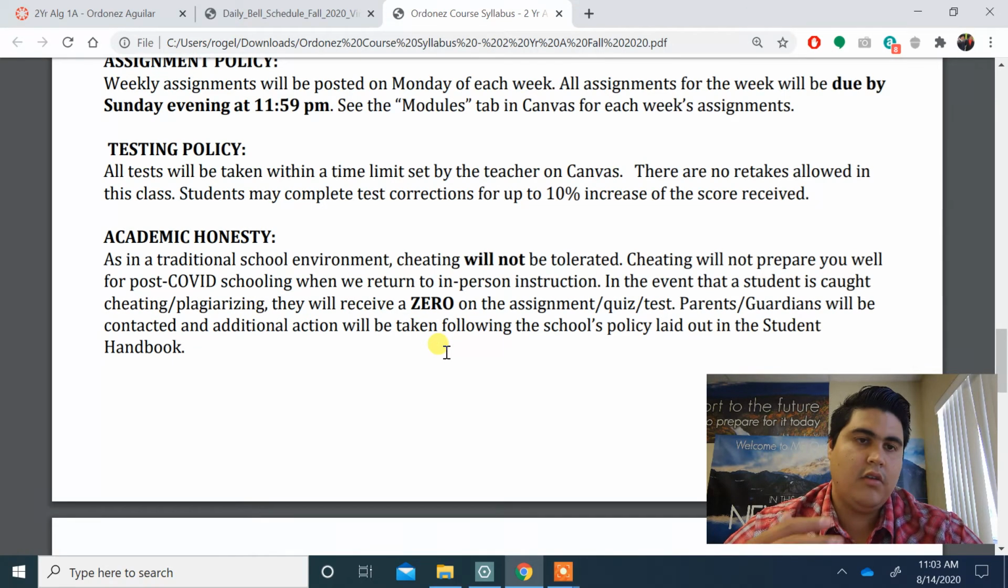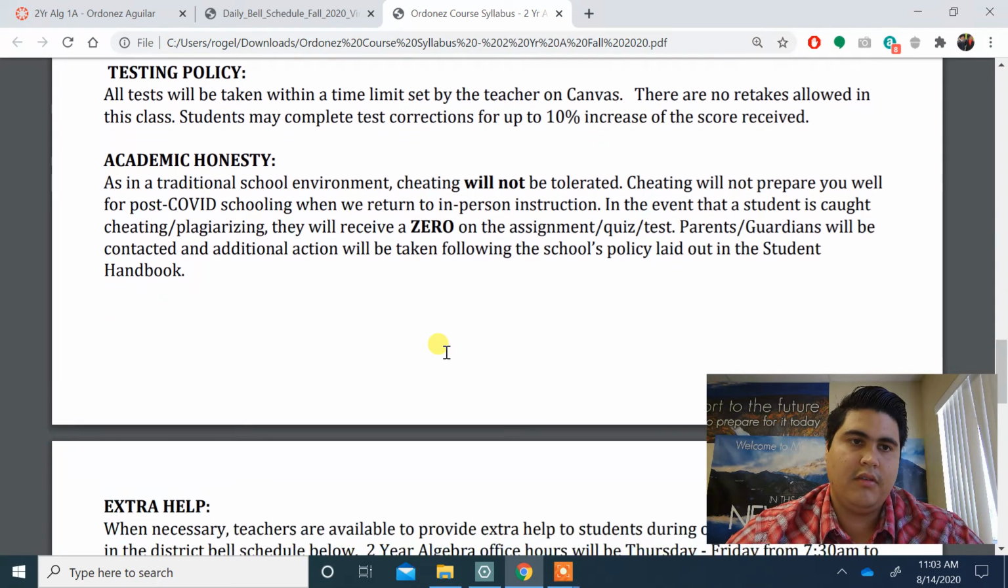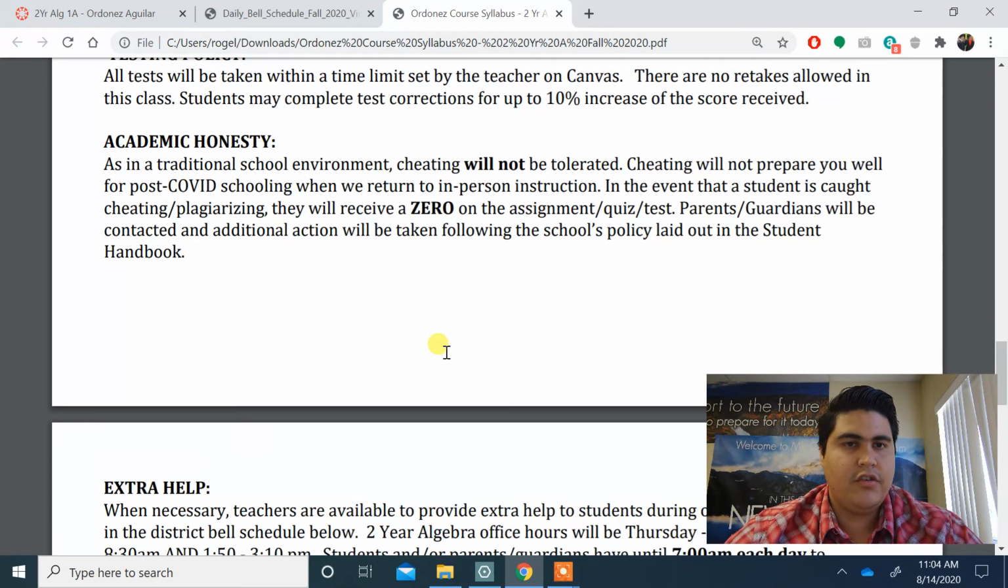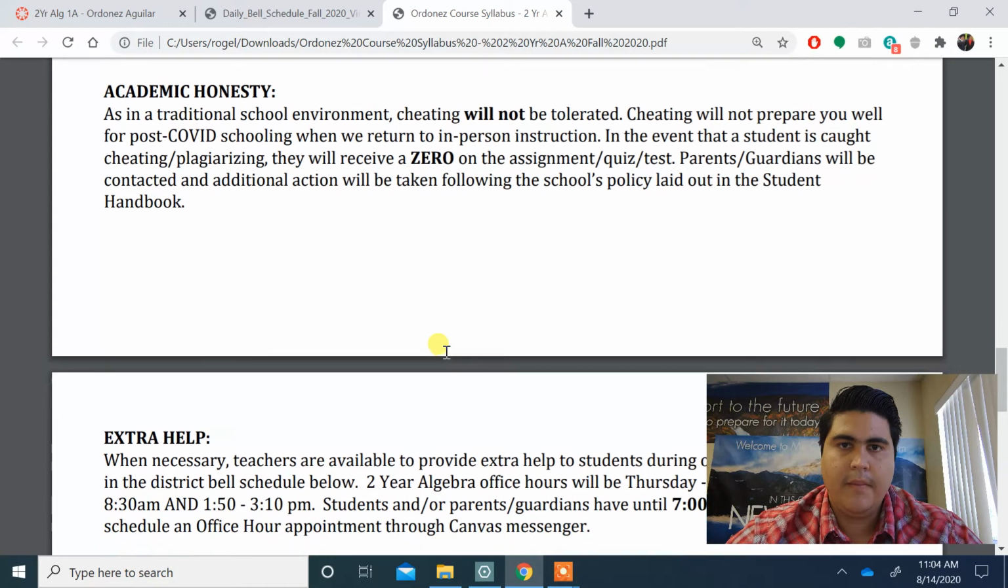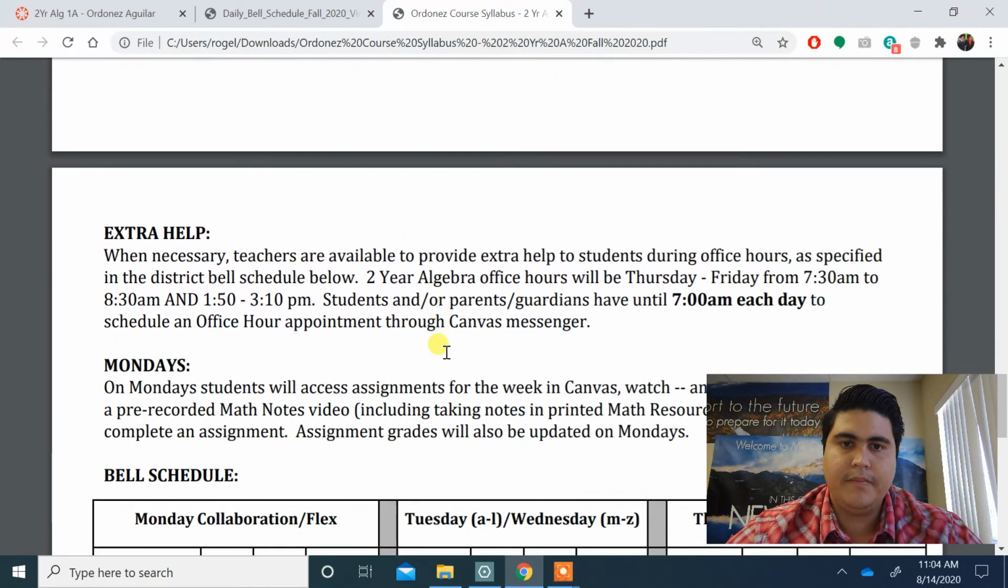Testing policies. All tests will be taken within a time limit set by the teachers on Canvas. There are no retakes allowed in this class. Okay, so make sure that you work very hard on those exams, and make sure you're not cheating. It will not be tolerated.